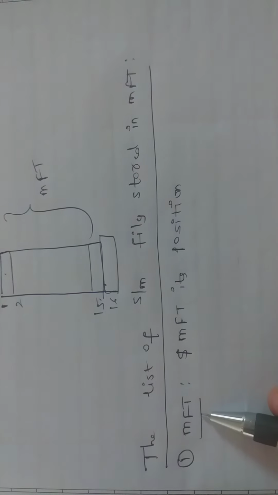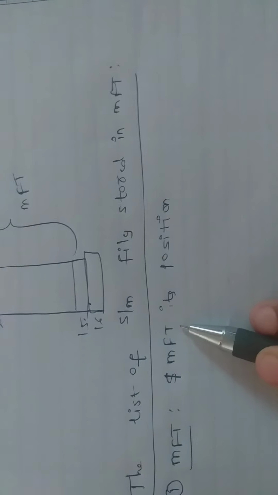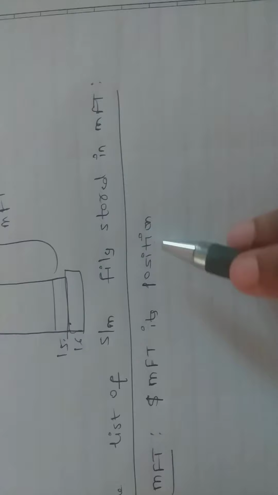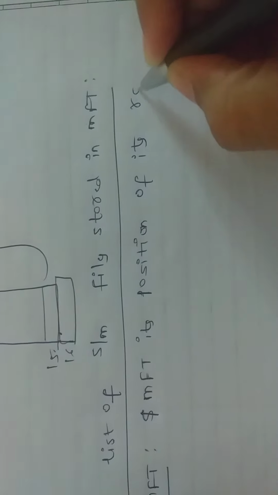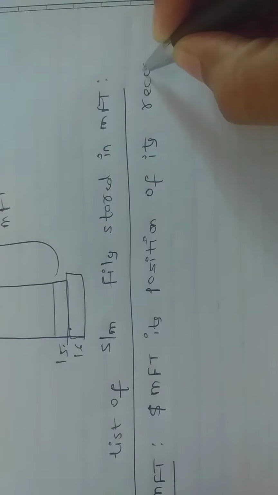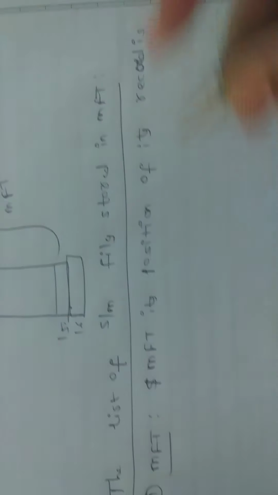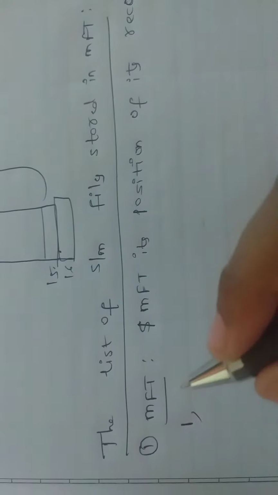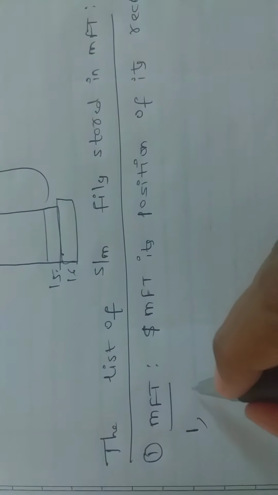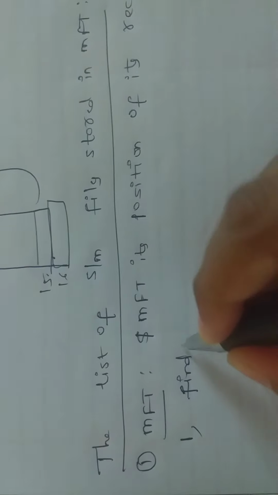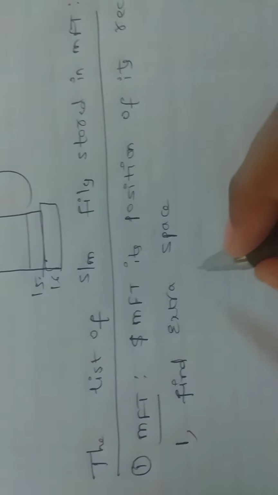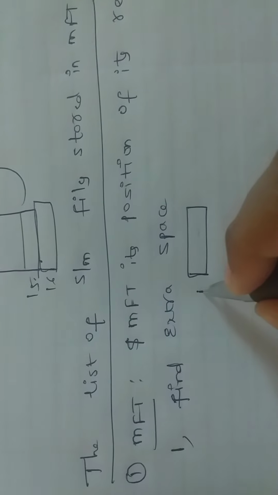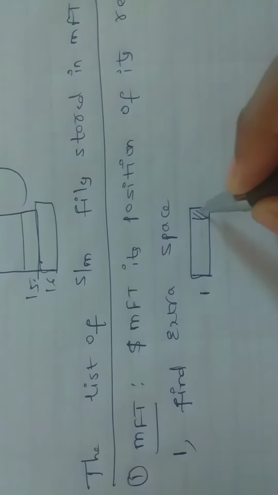First one is the MFT, written as $MFT. Its record position is 1. If the MFT finds some extra space, this is the first position and this is the extra space.